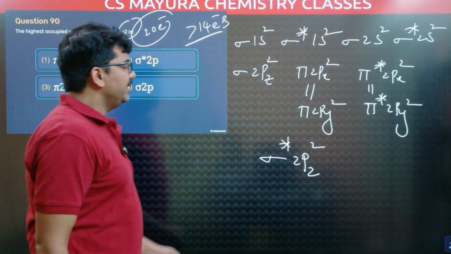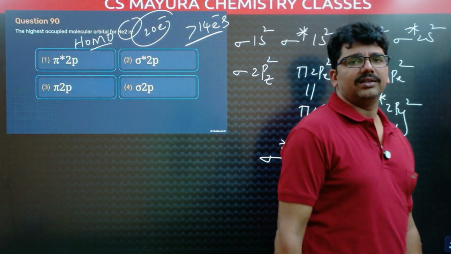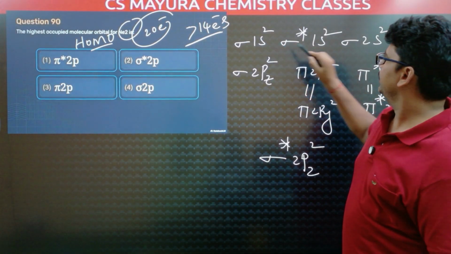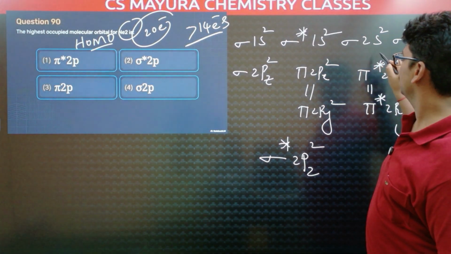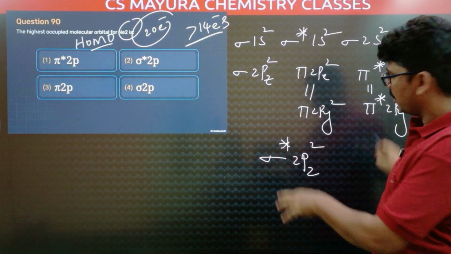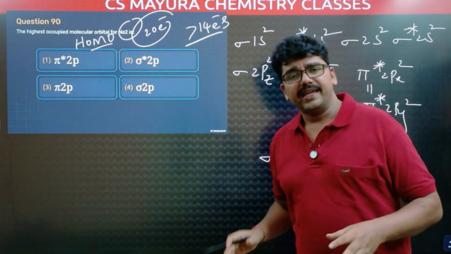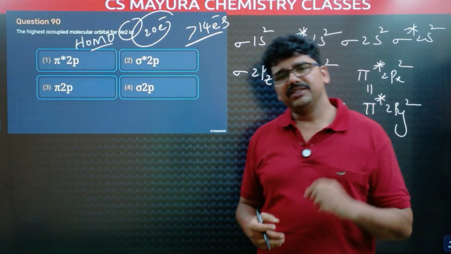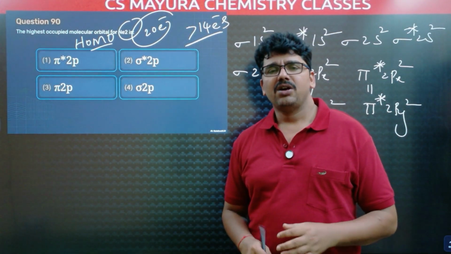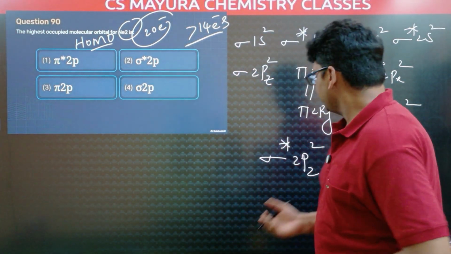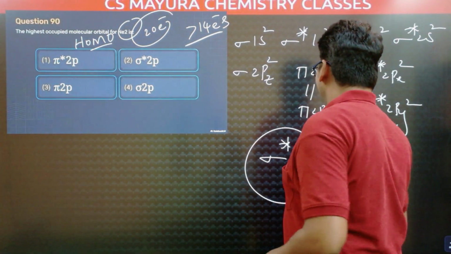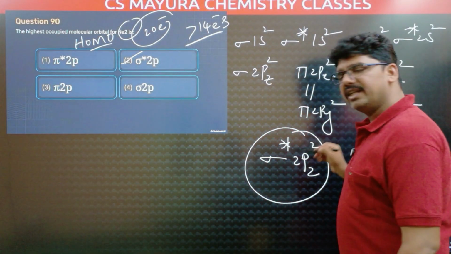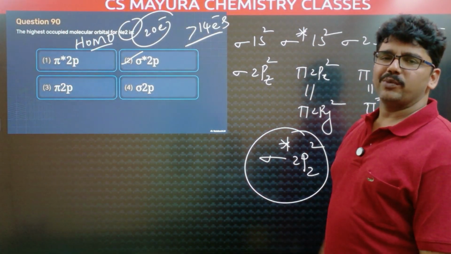They asked highest occupied molecular orbital. So all these are occupied molecular orbitals. Here electrons are there, 1s electron, 2s electron, 2p electron, in all these orbitals electrons are there. So highest occupied molecular orbital means the occupied molecular orbital with highest energy, that is sigma star 2p. This is the highest energy molecular orbital with occupation of electrons.